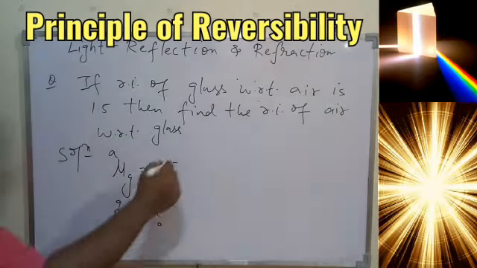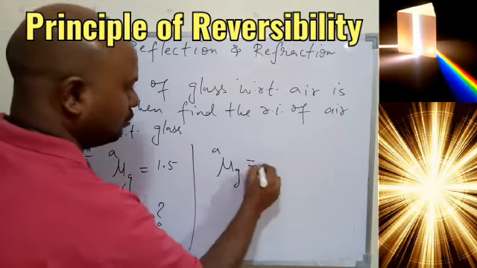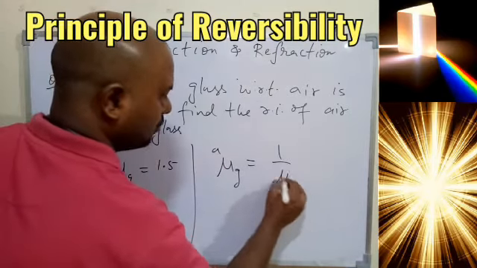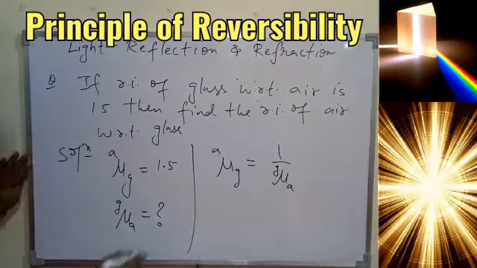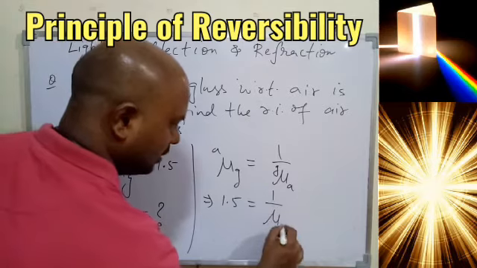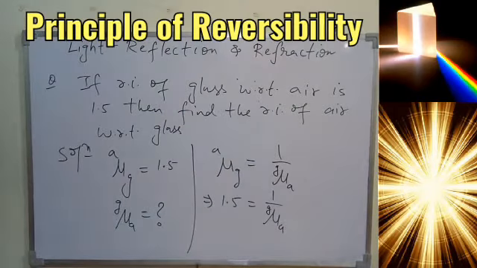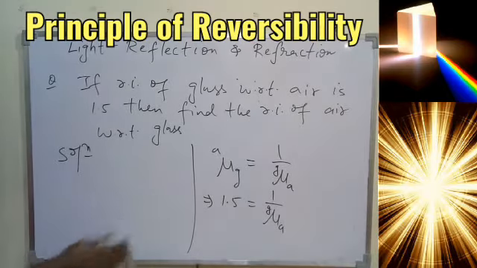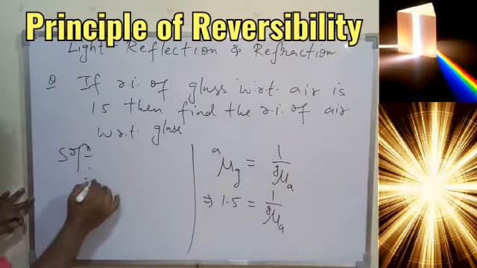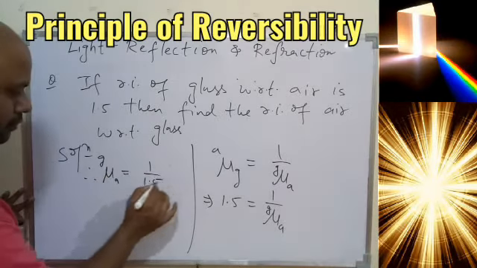So we know the very simple concept: the refractive index of glass with respect to air will be the reciprocal of the refractive index of air with respect to glass. This is already given to you, 1.5, and we can find the other. So in simple steps, the refractive index of air with respect to glass will be 1 by 1.5.